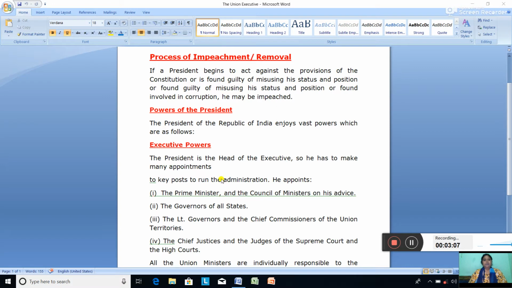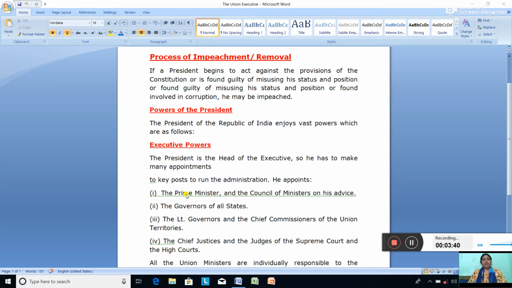In a very simple manner, even if you don't mention his advice, you can answer that the president appoints the prime minister and the council of ministers. Now the question arises how the president appoints them. After the general election, the president calls the leader of the majority winning party to form the government.